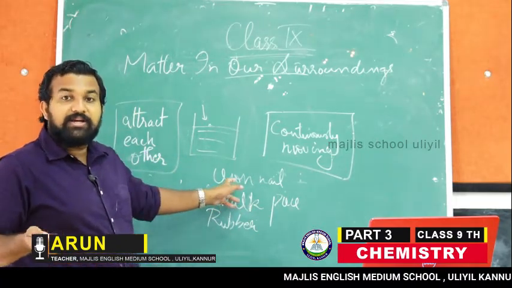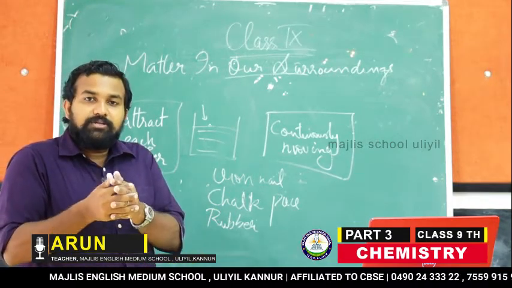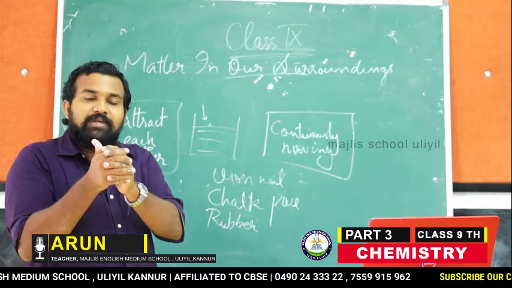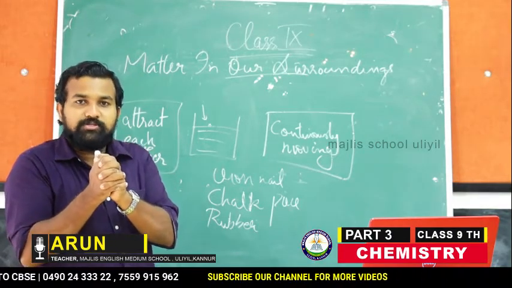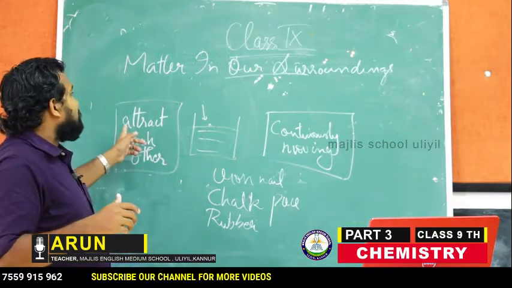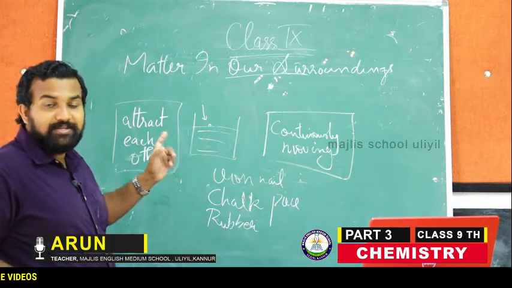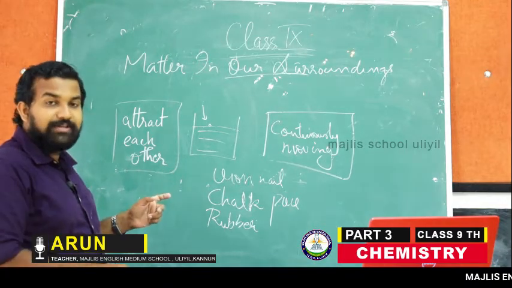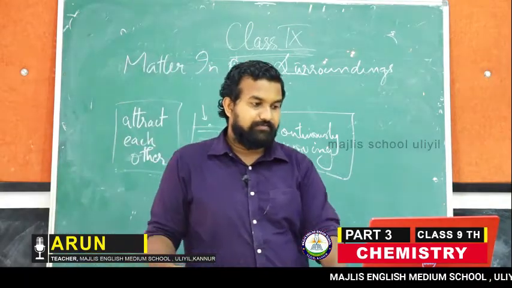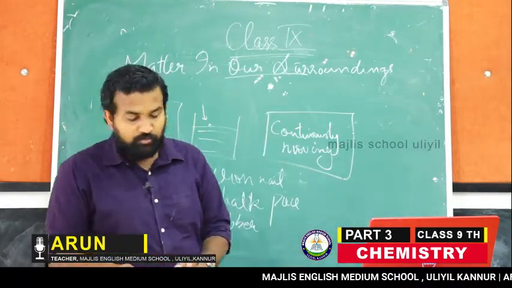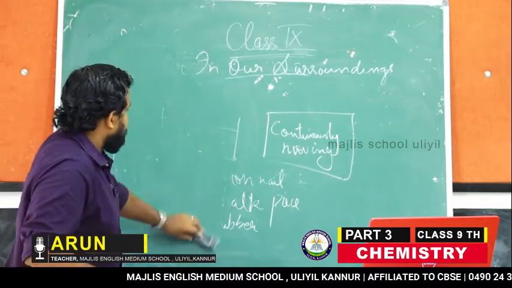So what can we understand? The particles in the iron nail attract each other and have a strong force of attraction between the molecules. So from that we can say that the particles of matter have forces of attraction between them; particles attract each other. Okay, so now we will be moving on to the states of matter, or classification of matter.